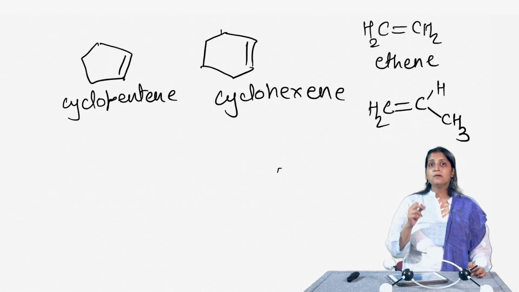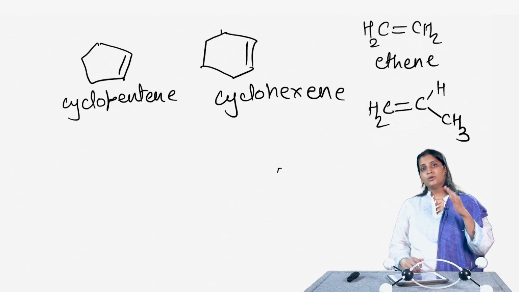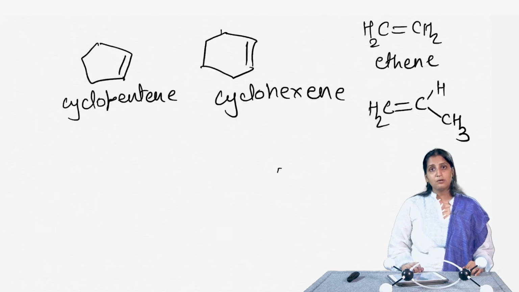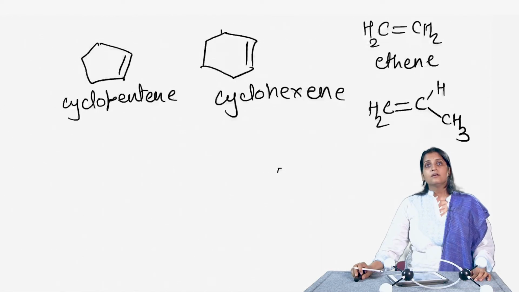Okay. So, for example, 1-butene signifies that the double bond is between the first and the second carbon, or 2-hexene will signify that the double bond is between the second and the third carbon of the hexene, right.